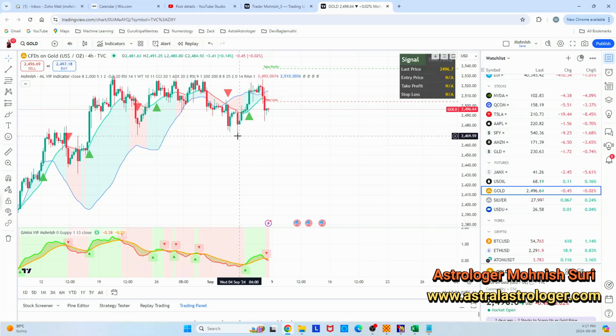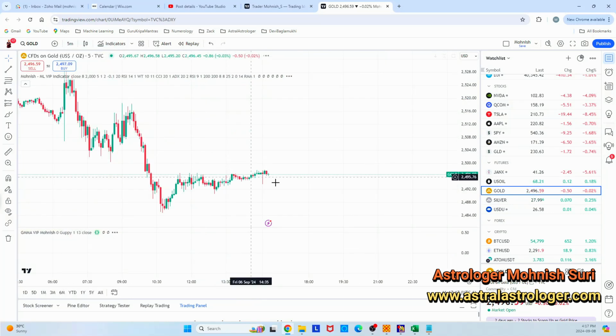That means even if your profit taking zone is somewhere here at this line, you can still manage your position and take your profit earlier than what the indicator is telling you. You can play the same thing in 5 minutes.